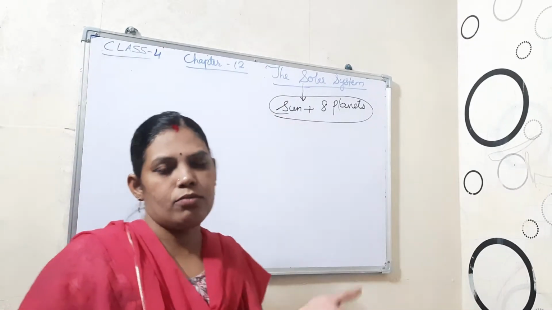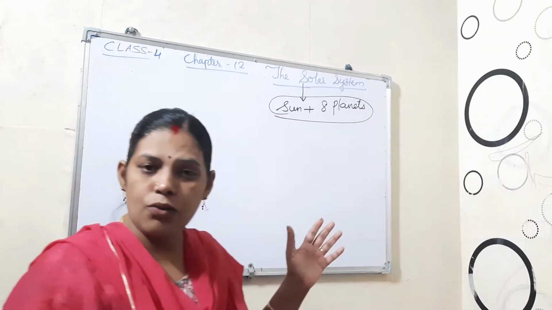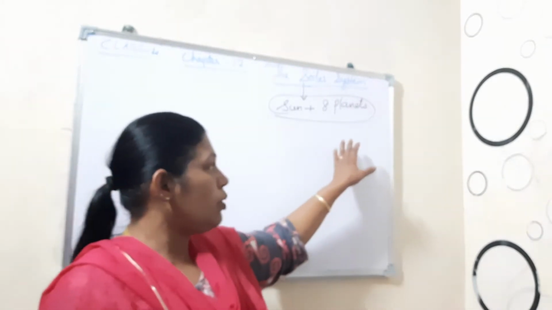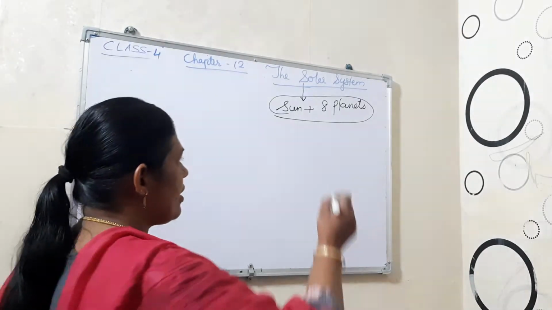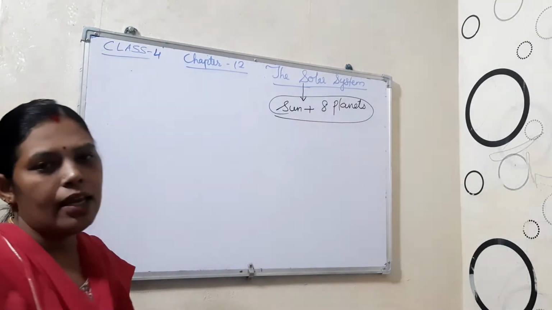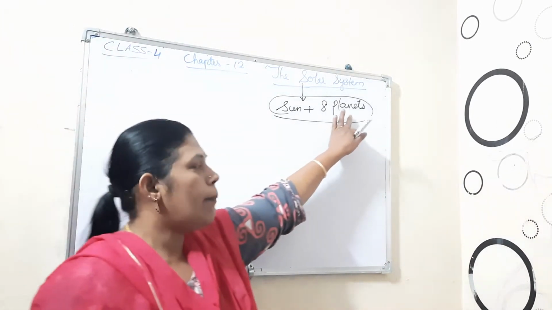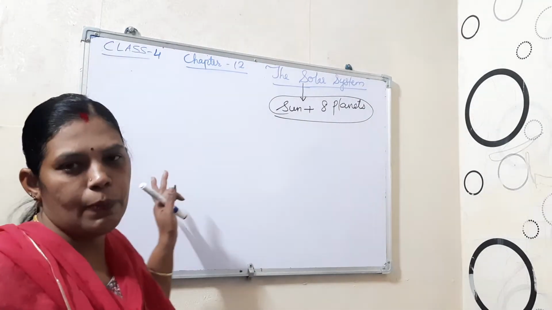Like the Moon, it also does not have its own light. It also reflects the light of the Sun at night. But the Moon is not a planet, it is a different one. Now see what these 8 planets are. I will explain the names of these 8 planets.